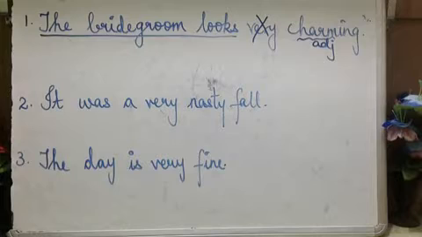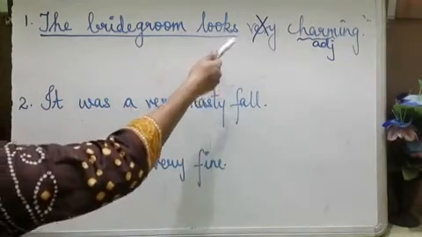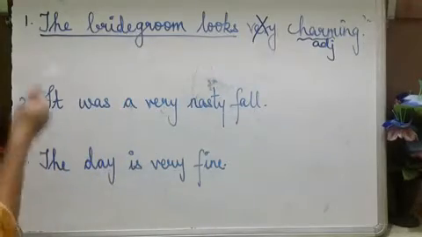Do you remember the rules? If you want to use "how," it means how plus adjective plus noun plus verb. If you want to use "what," it means what plus an article, a or an, plus adjective plus noun. Is there any article here? No article. So no need of using "what," we will try using "how."